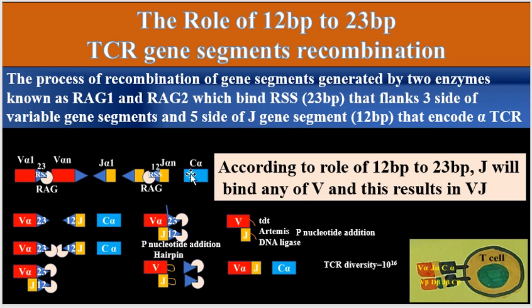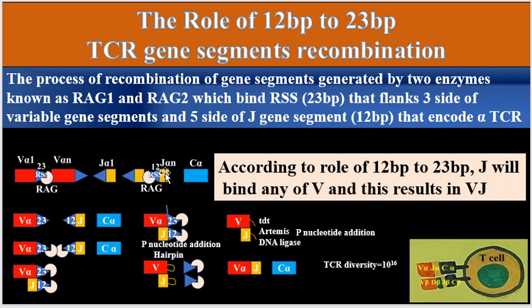And as can be seen here, this is the recombination signal sequence. It flanks the 3 side of the variable alpha, and the recombination signal sequence with a spacer of 12 base pair flanks the J alpha. So the direction of the joining of the segments will be from 12 base pair towards 23 base pair recombination signal sequence.